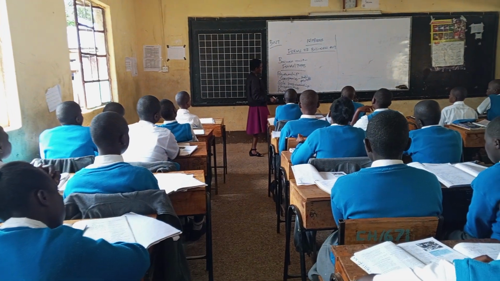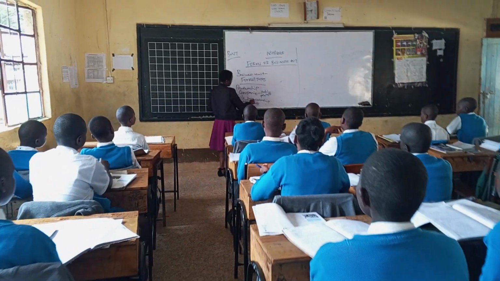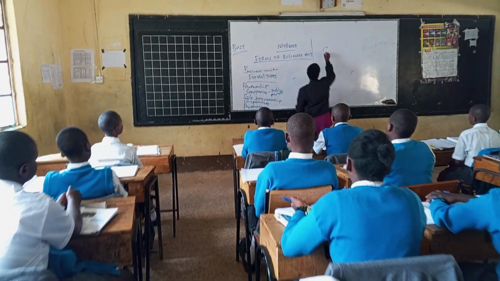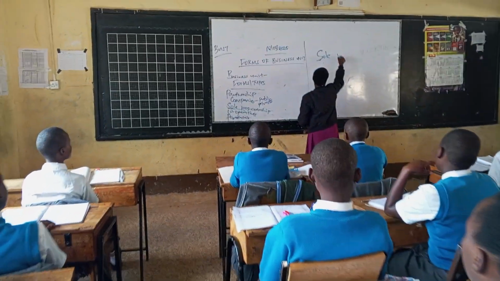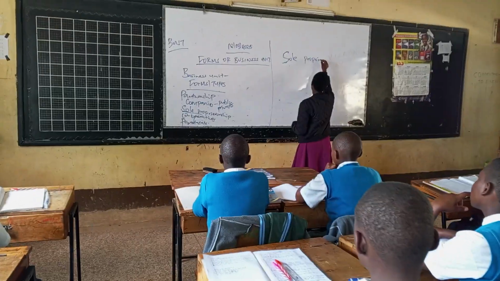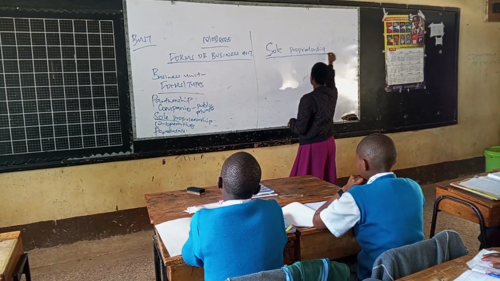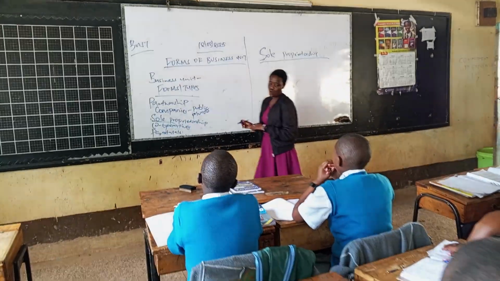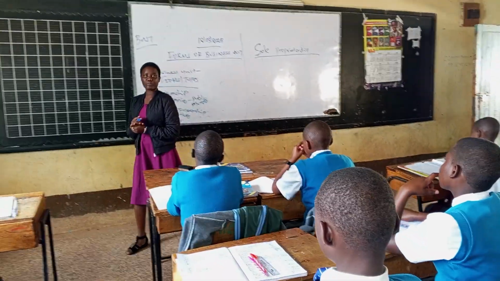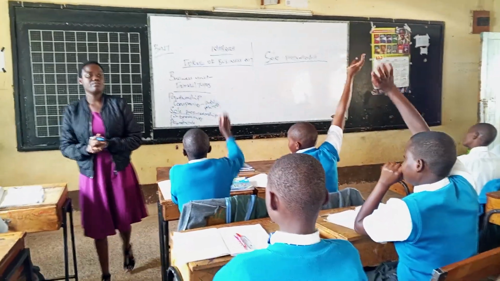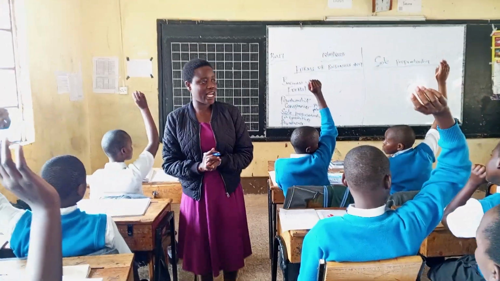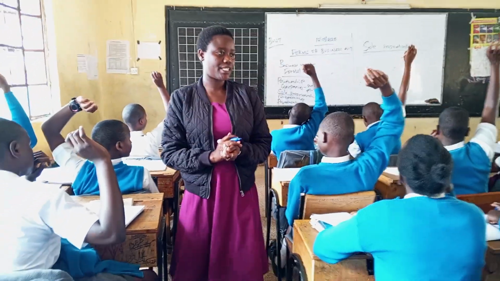So for today's class, we are going to introduce sole proprietorship. So we begin with sole proprietorship. Sole proprietorship is one of the forms of business unit. Who has an idea of what a sole proprietorship is?